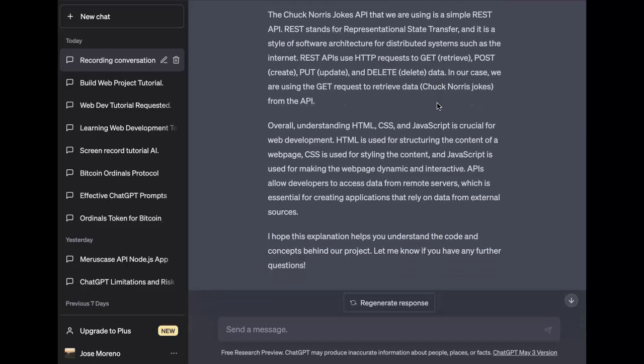The Chuck Norris Jokes API that we are using is a simple REST API. REST stands for Representational State Transfer, and it's a style of software architecture for distributed systems such as the internet. REST APIs use HTTP requests to get or retrieve, post or create, put or update, and delete data. So that's what REST applications do. They could get, post, put, delete. In our case, we're using the get request to retrieve data, Chuck Norris jokes, from the API.